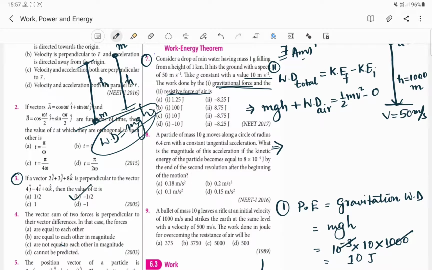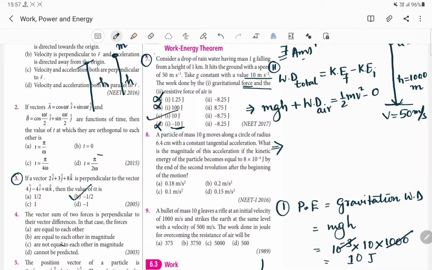So we can eliminate option A, option B, and option D, because those are taken as negative. We choose our correct answer to be option C. Without calculating the second part, we can easily find the correct option just by finding the gravitational work done, which is also known as potential energy, with the expression mgh. Anyway, let us calculate the second part.